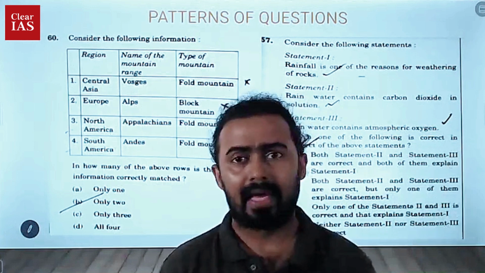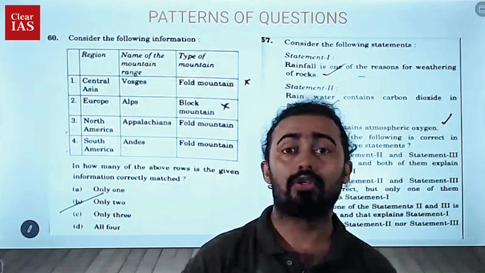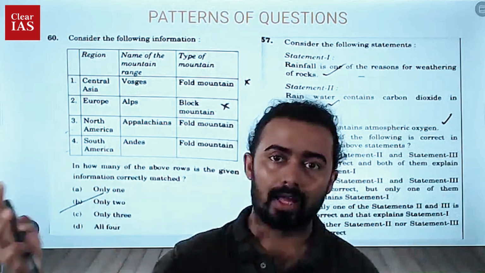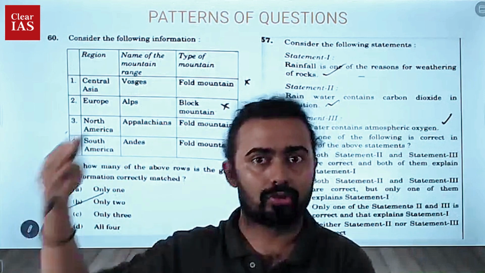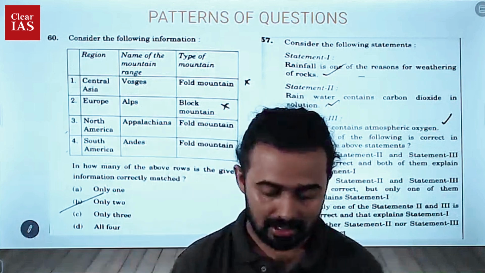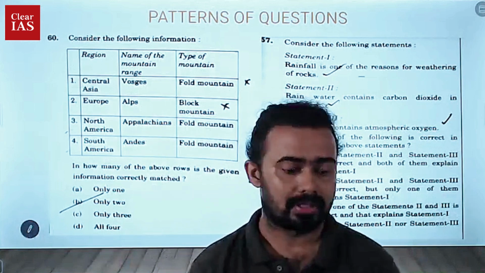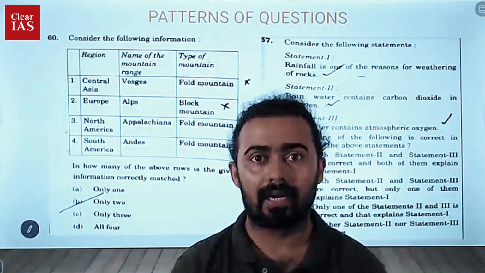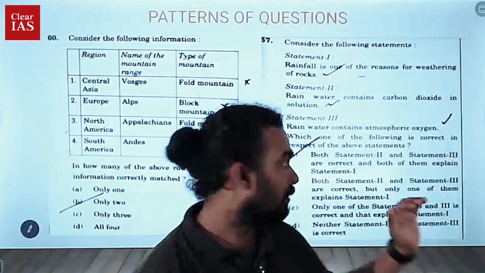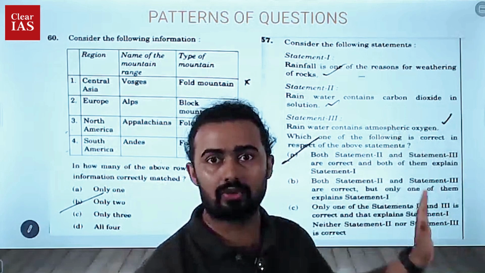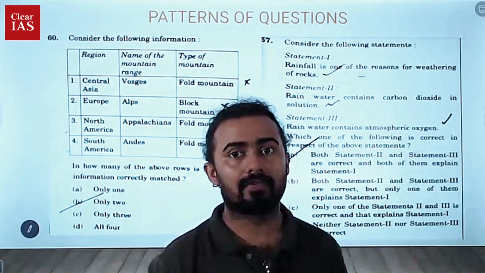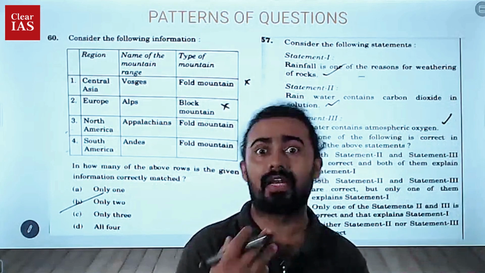For example, the pair-based questions were there, or giving 1 or 2 statements, with options: 1 only, 2 only, both 1 and 2, neither 1 nor 2. Those questions were definitely there. 3 statement questions were there. But then we see that there is a high number of questions at the statement level. For example, giving statement 1 and then statement 2, then asking if both statement 1 and 2 are correct, and statement 2 is the correct explanation of statement 1. Those kinds of questions were very high in number.